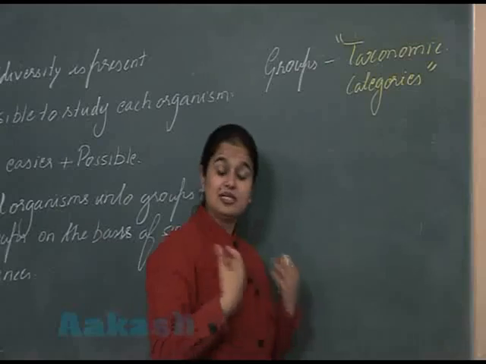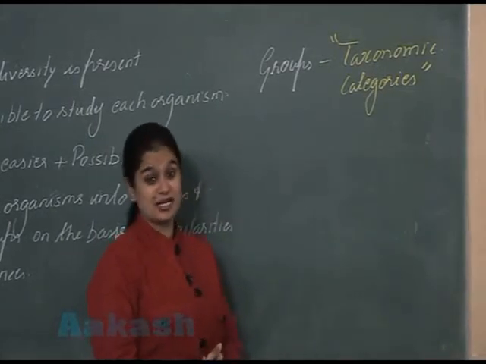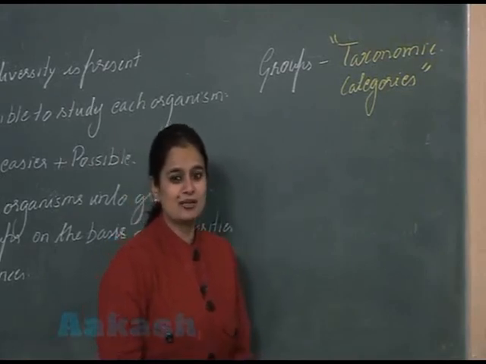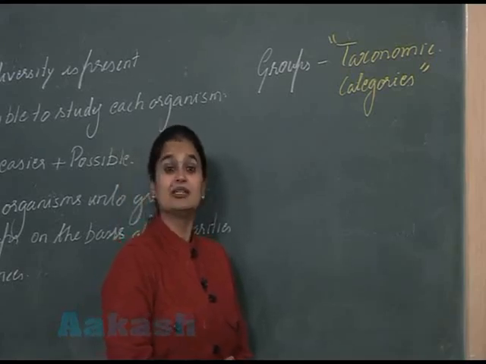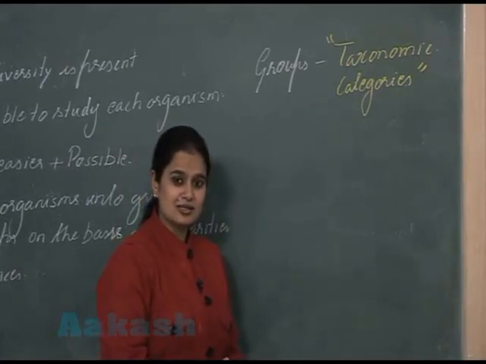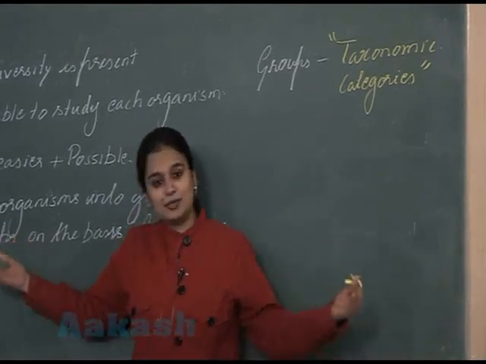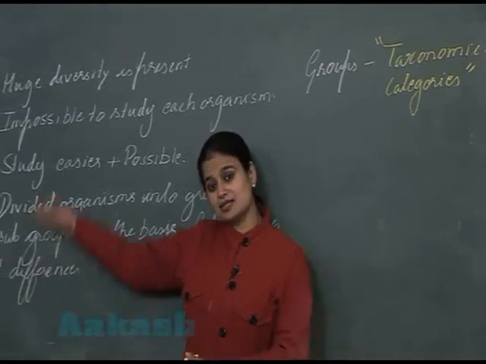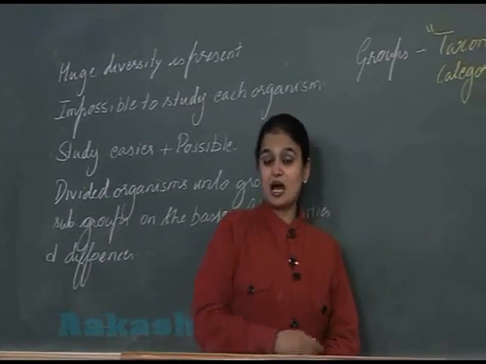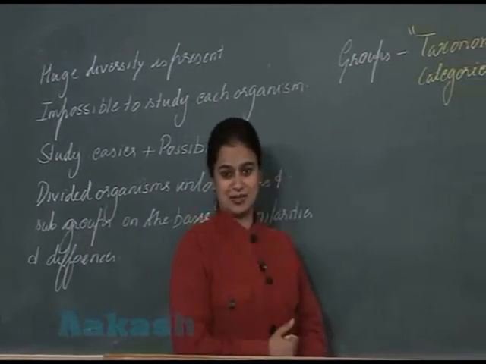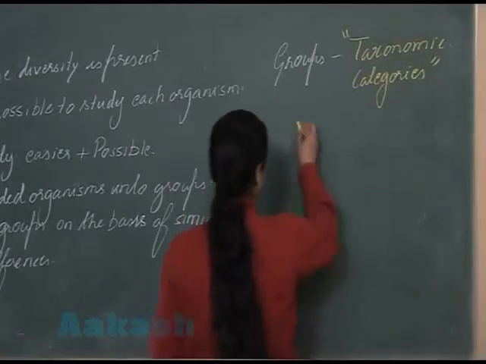And this process of placing the organisms into groups and subgroups on the basis of similarities and dissimilarities is known as classification. Yes, you got that? So let's write the definition of classification.